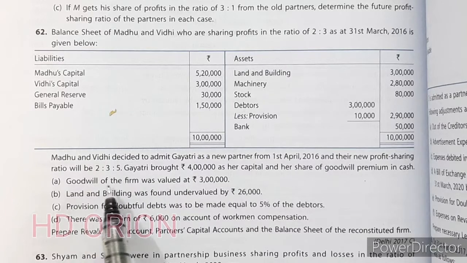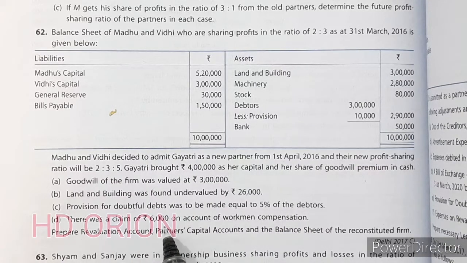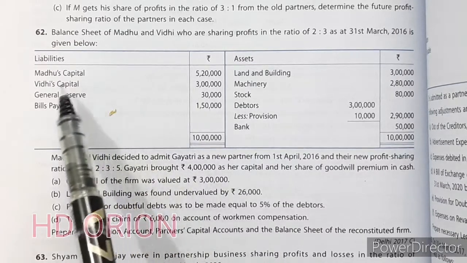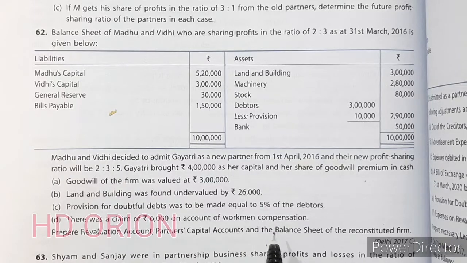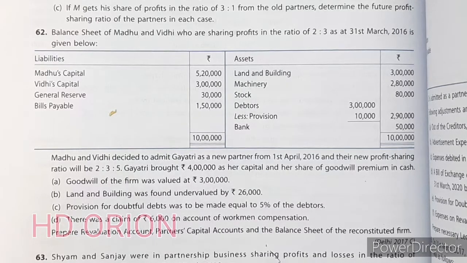Now, goodwill of the firm was valued at rupees 3 lakh. Land and building was found undervalued by rupees 26,000. Provision for doubtful debts was to be made equal to 5% of the debtors. There was a claim of rupees 6,000 on account of workman compensation, but there is no workman compensation reserve here, so we will have to create it. Prepare revaluation account, partners' capital account and balance sheet of the reconstituted firm. Let us see the solution.